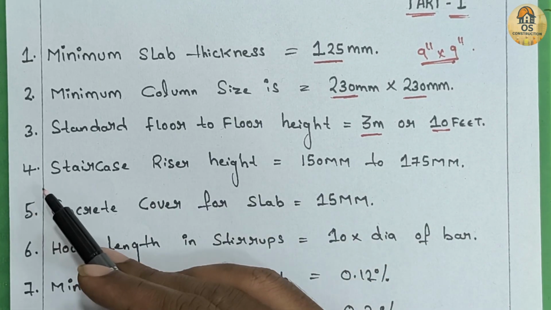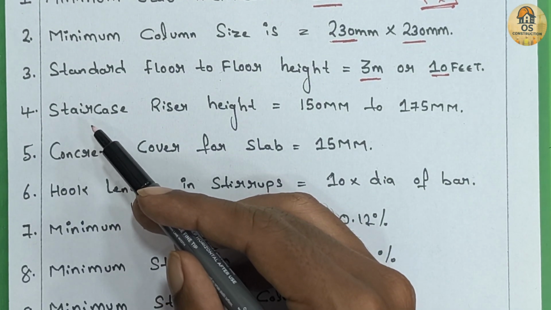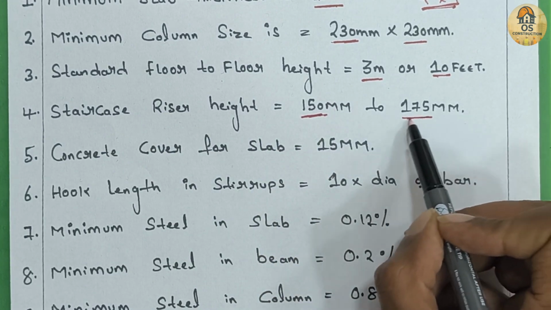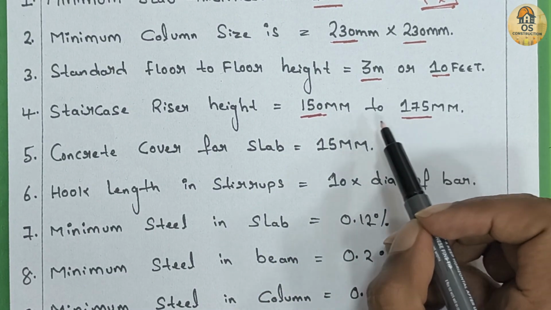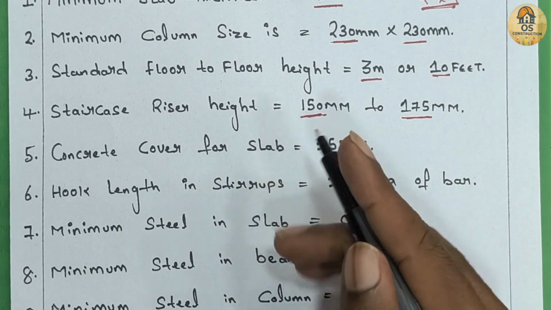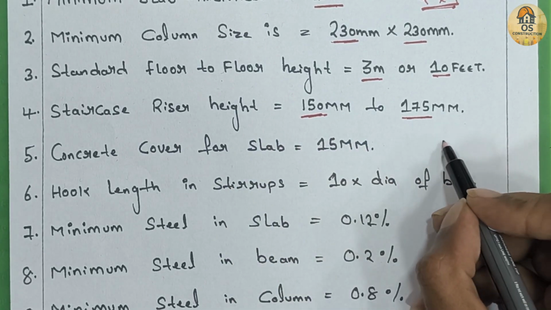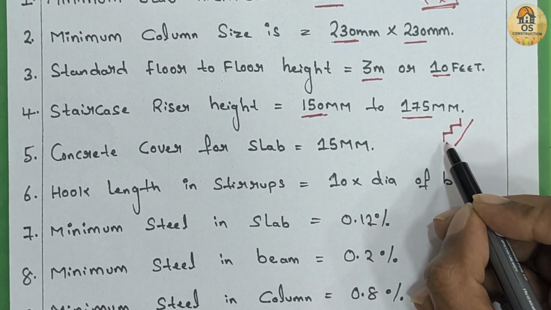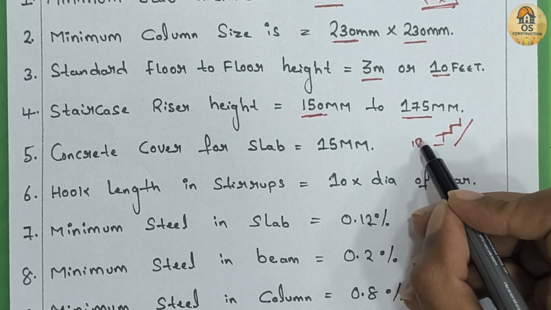Fourth one is staircase riser height. It should be between 150 mm to 175 mm. The riser is the vertical height of each step. It should be easy for walking. That's why we keep it between 150 to 175 mm.